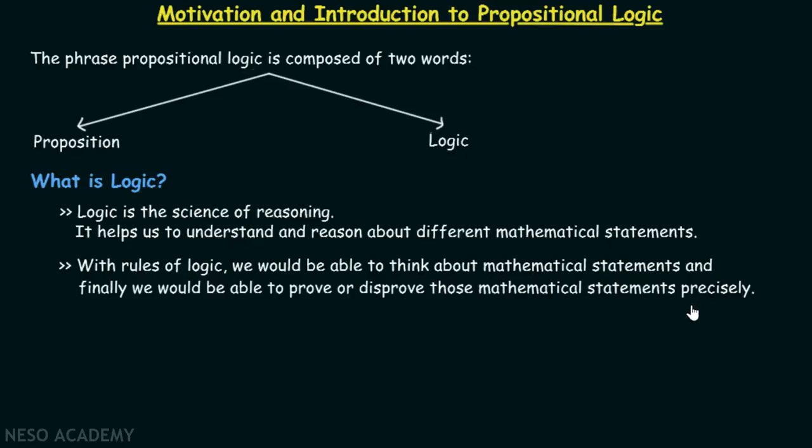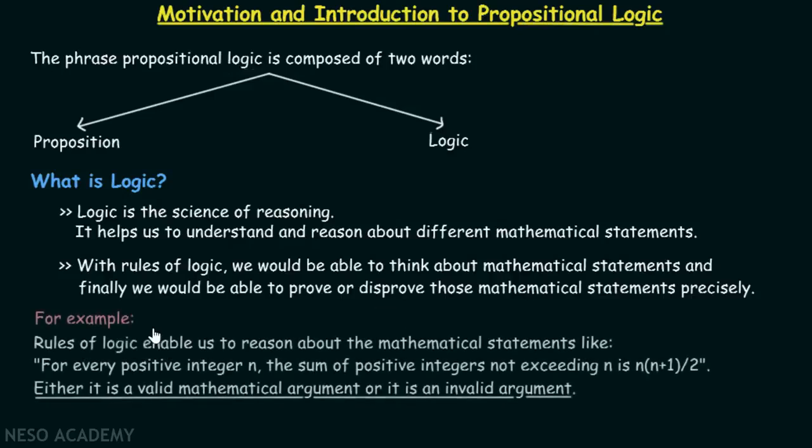First of all, we try to think about the mathematical statements with the help of logic, and finally, we would be able to prove or disprove those mathematical statements precisely. Let's consider one example. Rules of logic enable us to reason about the mathematical statements like for every positive integer n, the sum of positive integers not exceeding n is n into n plus 1 divided by 2. We are well familiar with this particular formula, which is nothing but the sum of first n natural numbers or sum of first n positive integers, right?